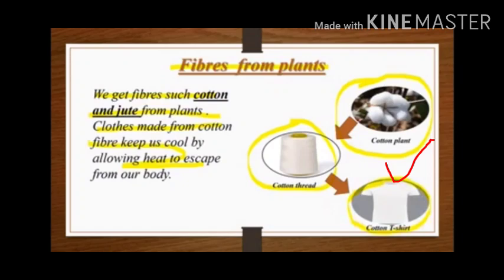Fibers from plants. Children, we get fibers such as cotton and jute from plants. Clothes made from cotton fiber keep us cool by allowing heat to escape from our body. See in this picture, cotton balls from the cotton plant are extracted, then cotton threads are made, and the thread is further spun and transforms into cotton clothes. After that, cotton t-shirts can be made.